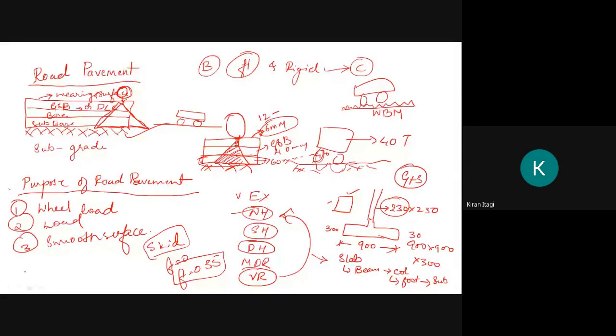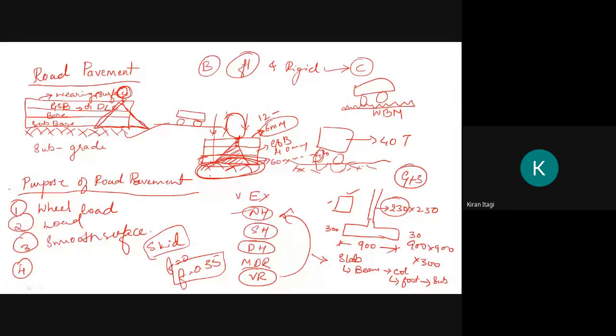Then the fourth point is to prevent the ill effects of weathering agencies on the subgrade soil. See, due to rain the water will penetrate into the pavement, into different types of layers, and will finally reach the subgrade. If the water reaches the subgrade, undulations will form due to settlement of the pavement.